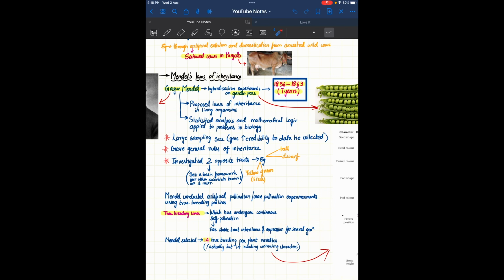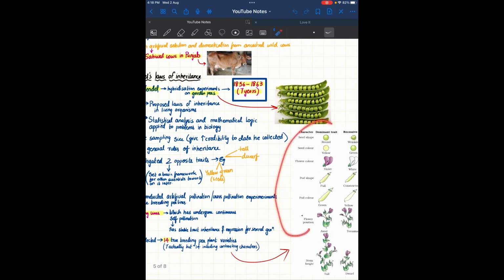Now after that, if they are self pollinated again and again for several years, they'll have the same traits, right? So Mendel selected 14 true breeding pea plant varieties, 7 actually, but 14 including the contrasting characters. That's what I have shown in this table.